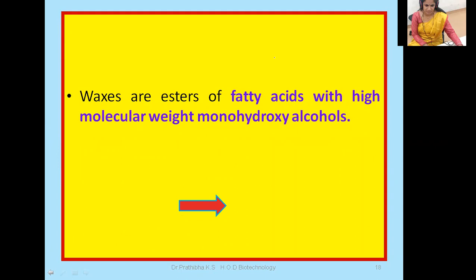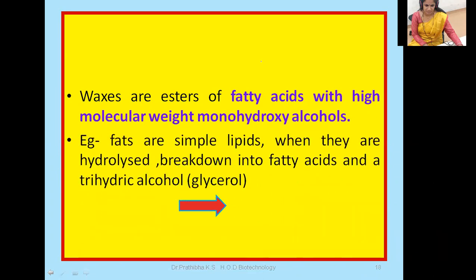Waxes also come under the simple lipids, right? Waxes are esters of fatty acids with high molecular weight monohydroxy alcohols. When oils and fats undergo hydrolysis, they give simple alcohols, whereas waxes upon hydrolysis give fatty acids and higher molecular weight alcohols.